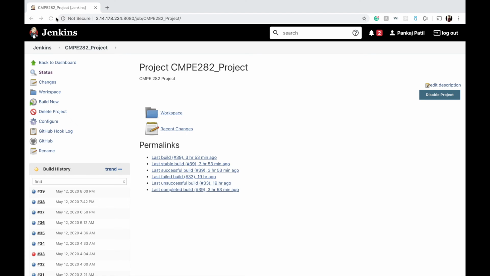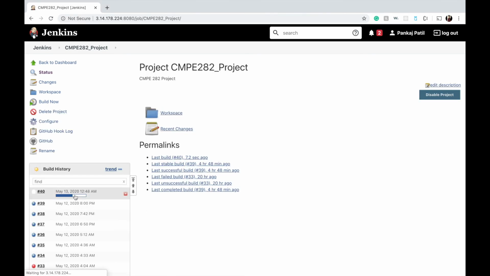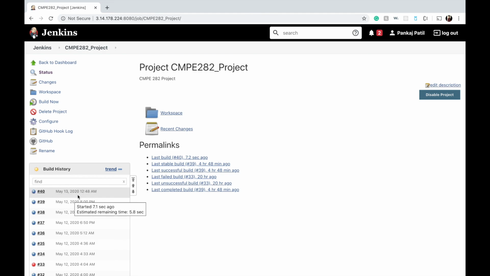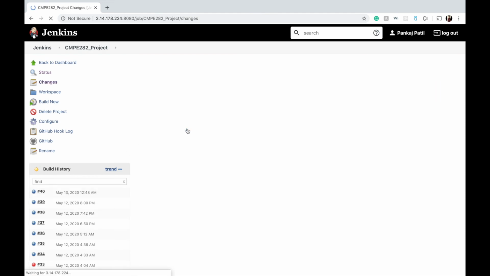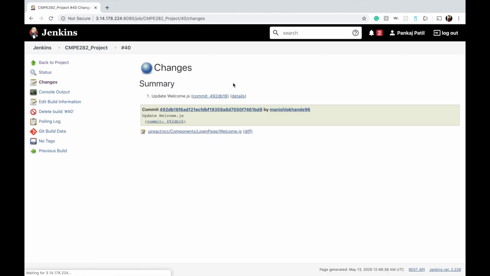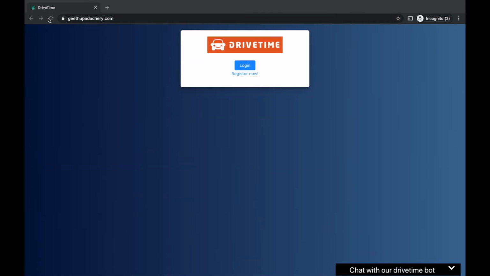Now this is our Jenkins page, where we'll see that our recent change is building, and it is successful now. This is our recent change, where we have updated the welcome.js. Now after the build is successful, our app is deploying on the EC2, so it will refresh and take a couple of minutes to get deployed.